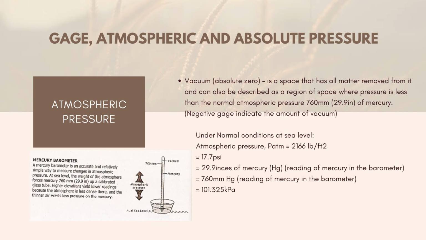So dito, tingnan natin itong mercury barometer. A mercury barometer is an accurate and relatively simple way to measure changes in atmospheric pressure. At sea level, the weight of the atmosphere forces mercury 760 mm, 29.9 inch up a calibrated glass tube. Higher elevations yield lower readings because the atmosphere is less dense there and thinner air exerts less pressure on the mercury.